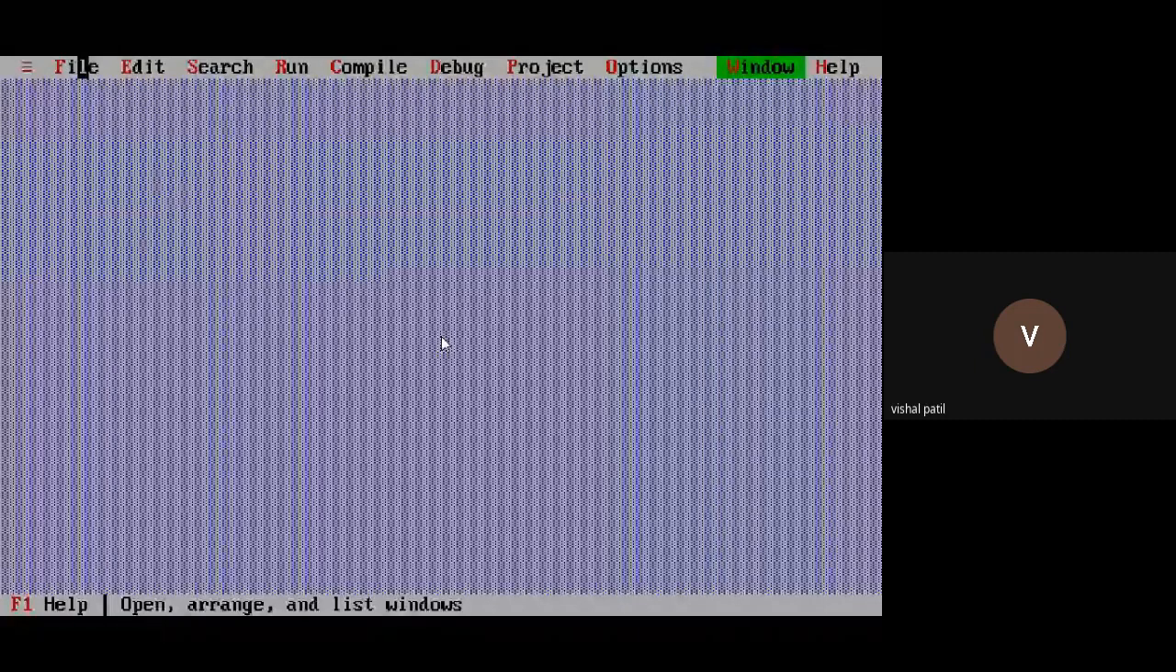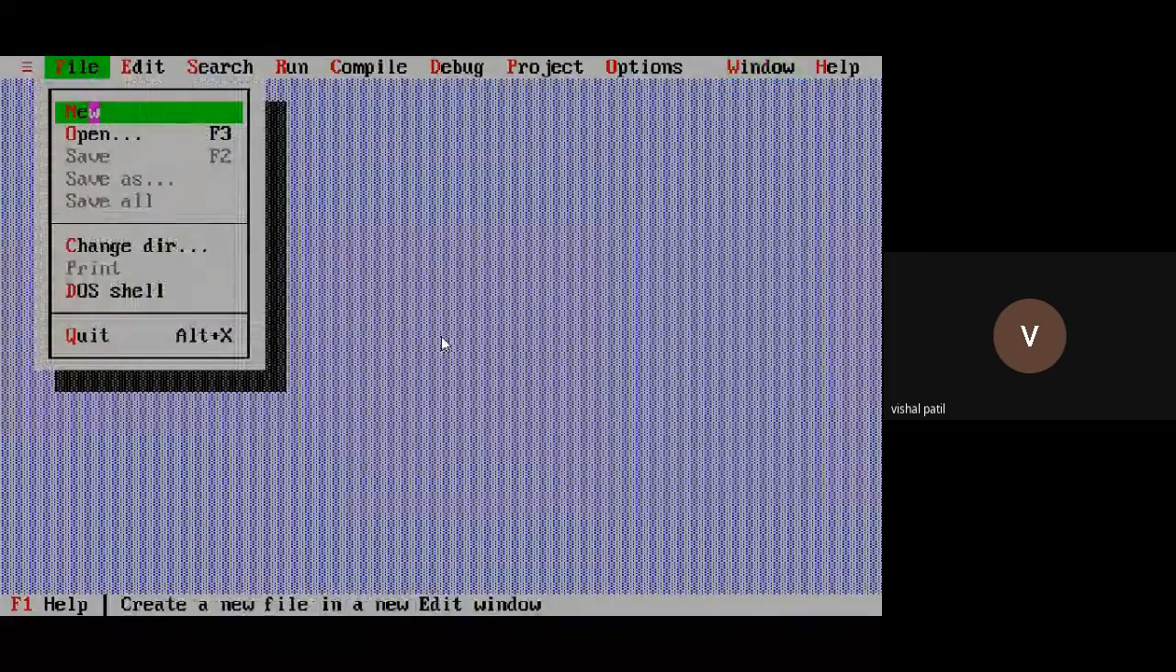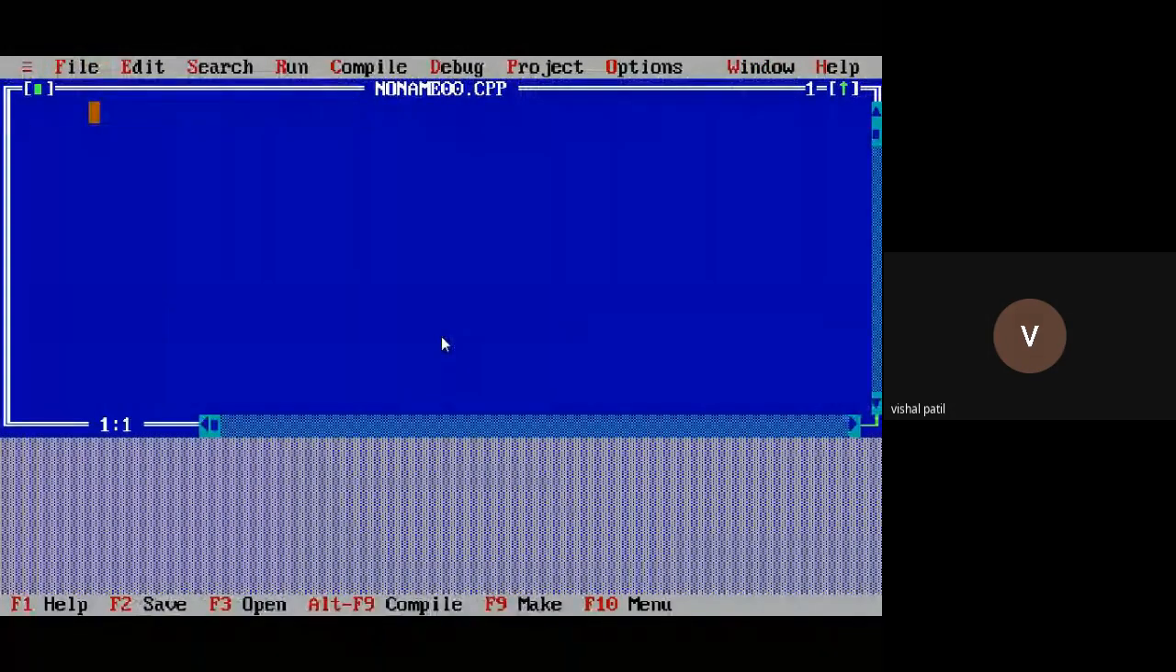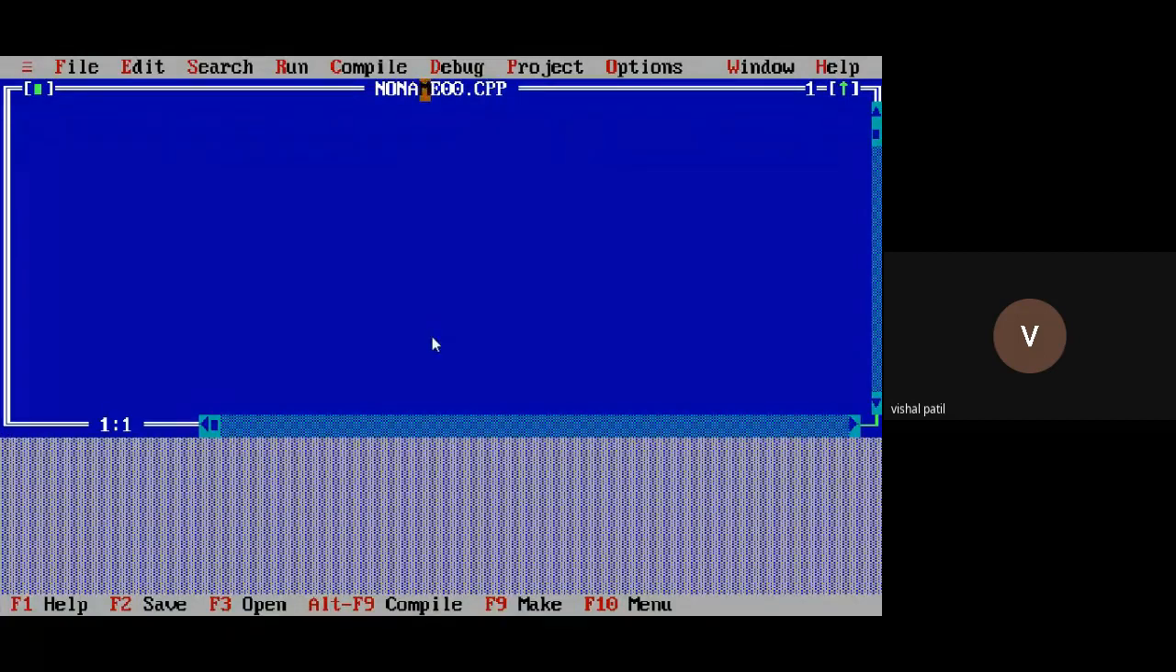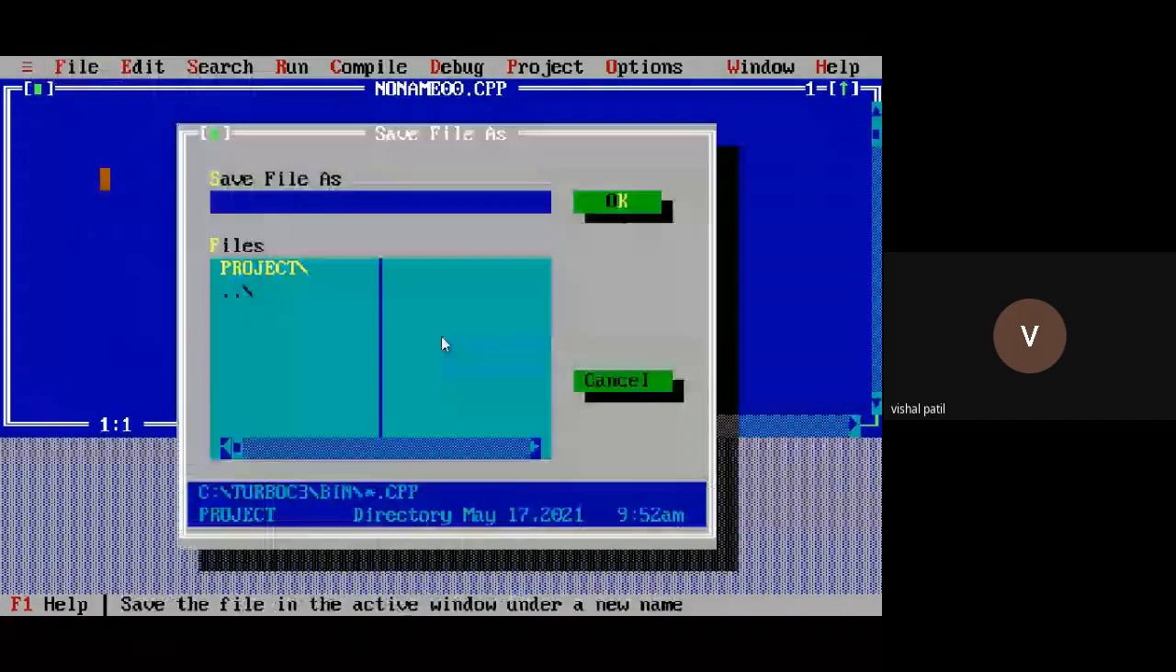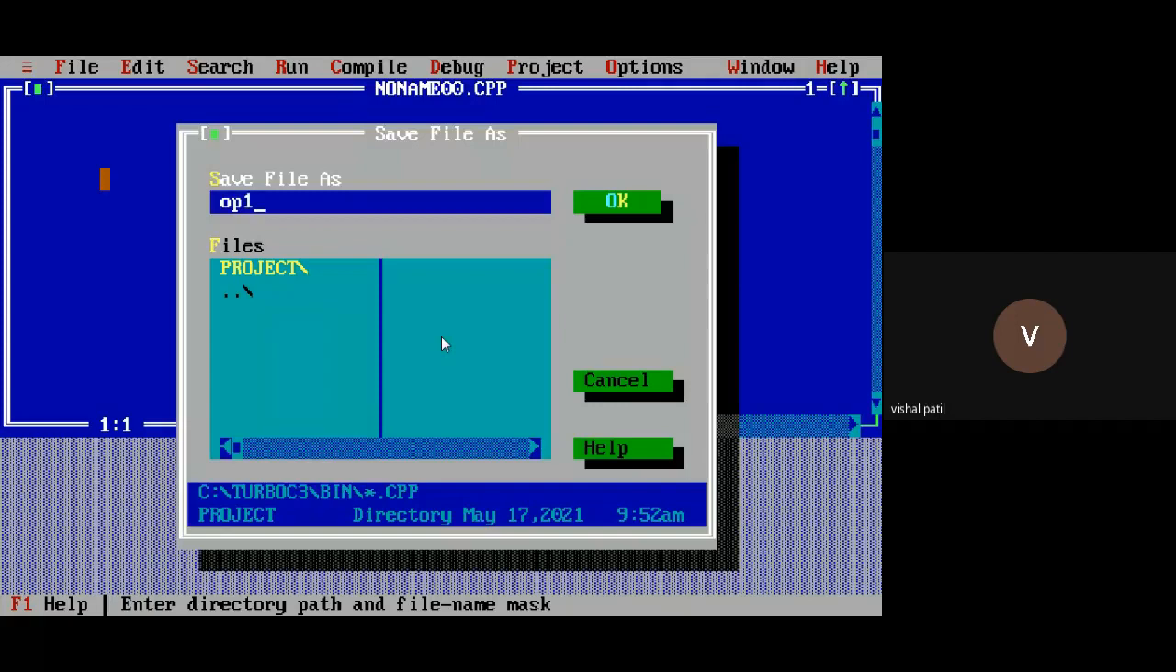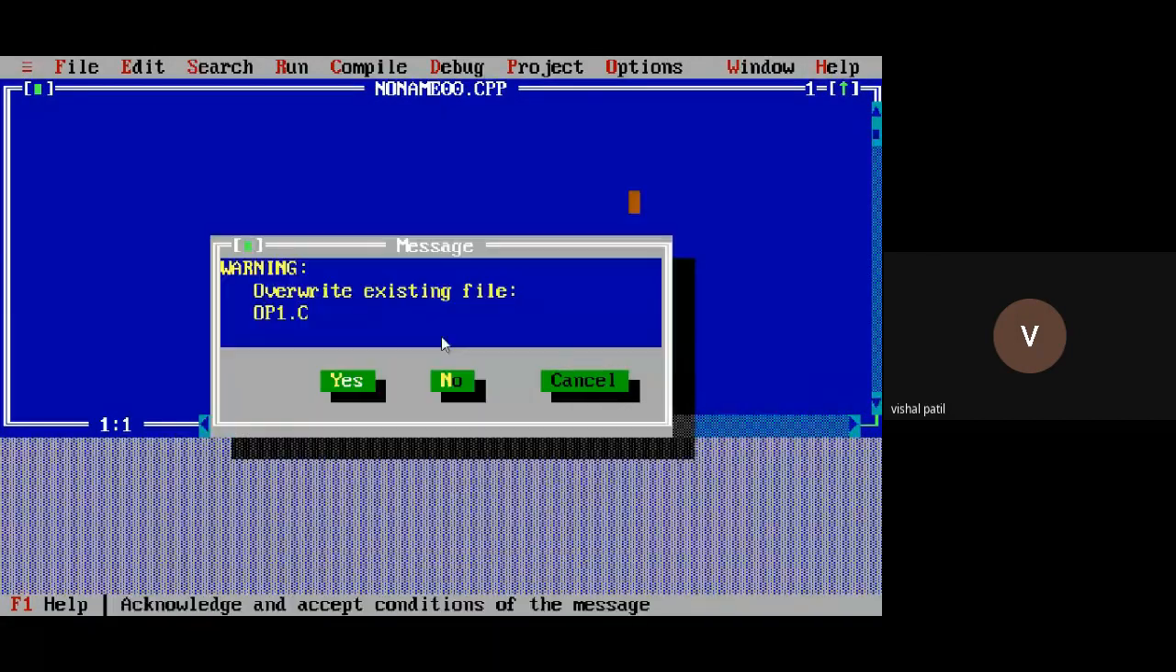Now I want to create a separate program. So click on file, new. This blue window will open, right? But I don't want this extension because my programming is C programming. So file, go to save as. I'll name it OP1, because we are discussing operators, but I can give any name. OP1.c. Click on OK.